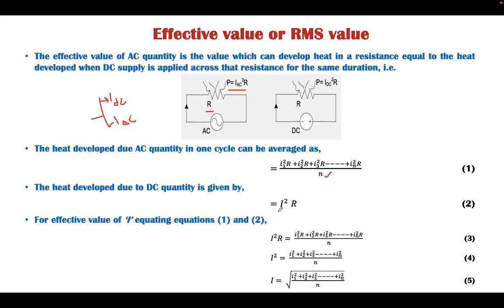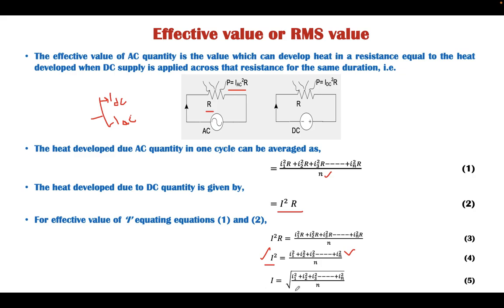The total value equivalent to DC will be I square R. Comparing both sides and taking R as common, I square is equal to I1 square plus I2 square up to IN square upon N, where I is the DC current, and I1, I2, I3 are the AC current at different instants.